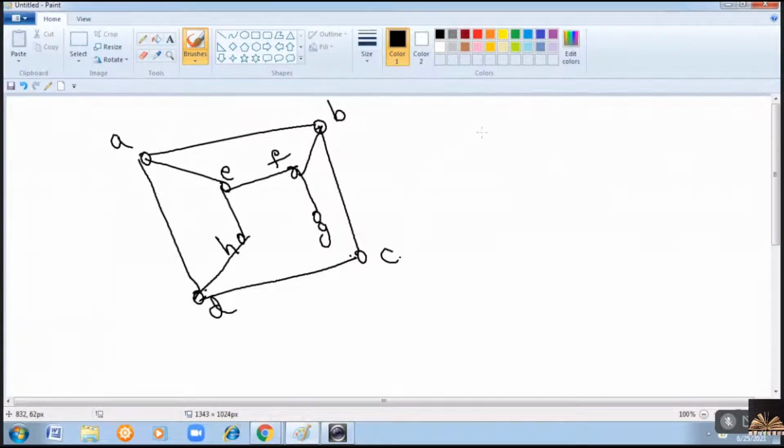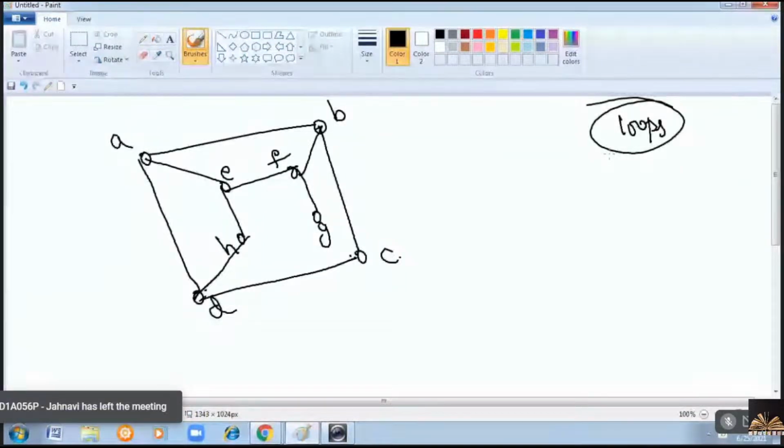And one more thing: in case of a bipartite graph, you should not have loops. I already told you the reason. Can you tell me why loops are not allowed in a bipartite graph?